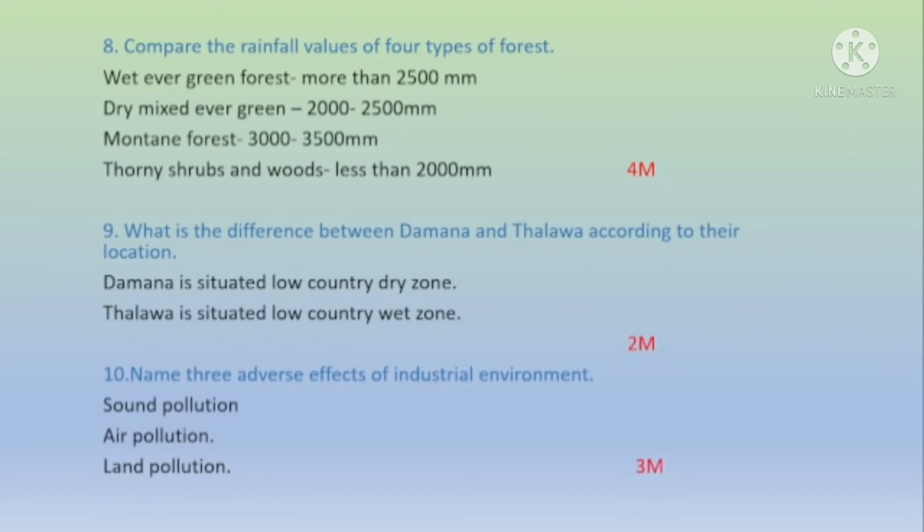Question number 10. Name 3 adverse effects of industrial environment. Here also I have given only 3 answers, but you can write others: sound pollution, air pollution, land pollution. Other than this, you can write vehicle horns, harmful gases released to the environment like sulfur dioxide, nitrogen dioxide, vehicle smoke, and industrial waste, garbage, soil fertilizers, chemicals. You can write anything.